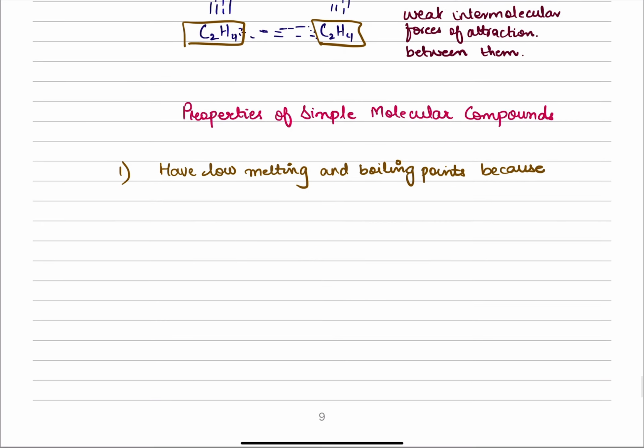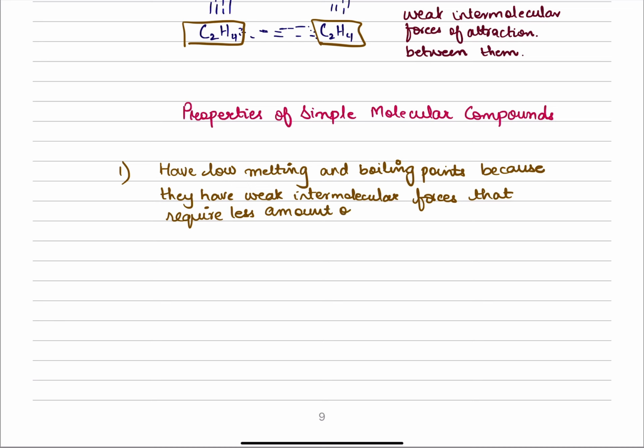So they have low melting and boiling points because they have weak intermolecular forces of attraction that require less amount of energy to overcome. And since they require less energy to overcome, simple molecular compounds have low melting and boiling points.